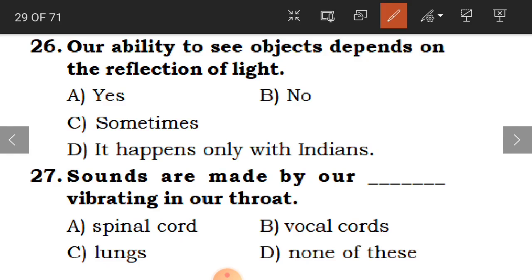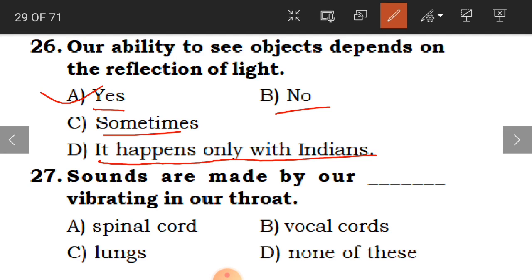Now 26th question. Our ability to see objects depends on the reflection of light. Our ability, like whether we can see the object or not, is it going to depend on the reflection of light? Is it yes, no, sometimes, or does it happen only with the Indians? And the answer is yes.